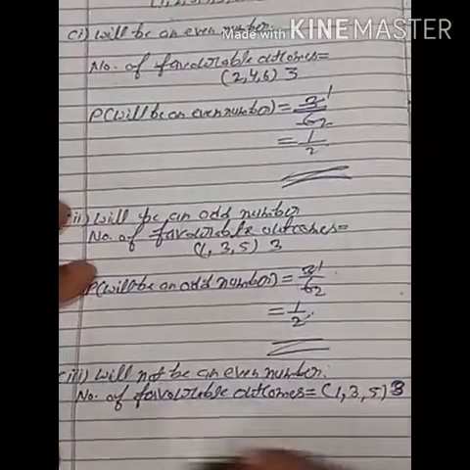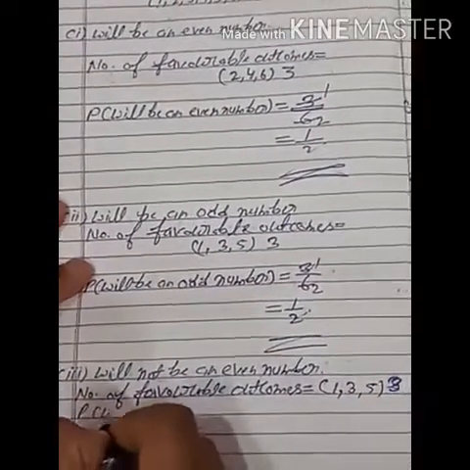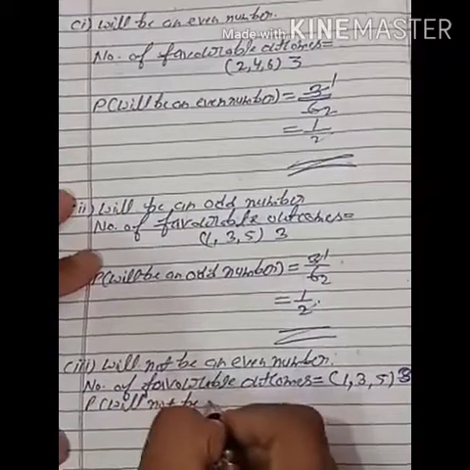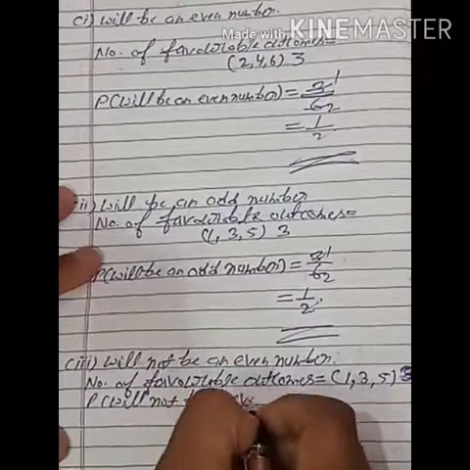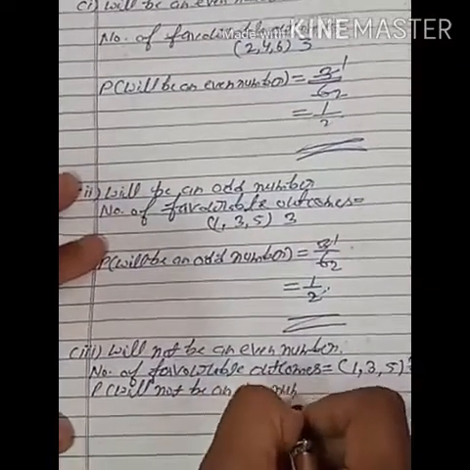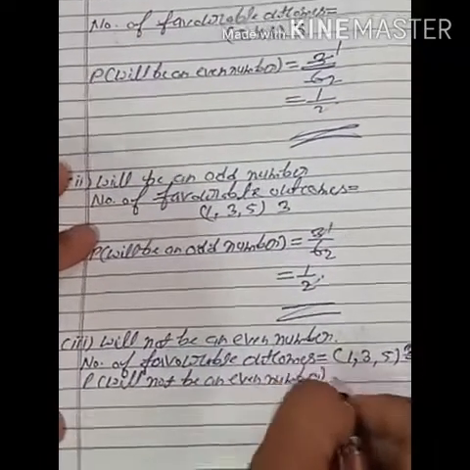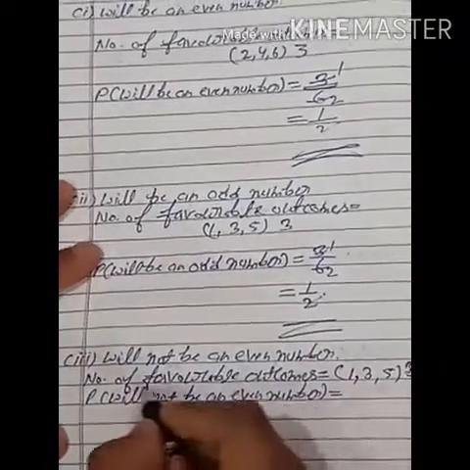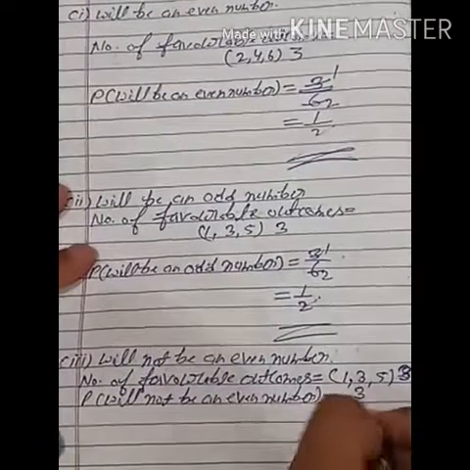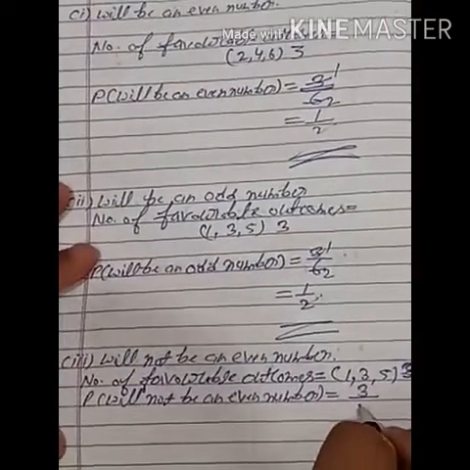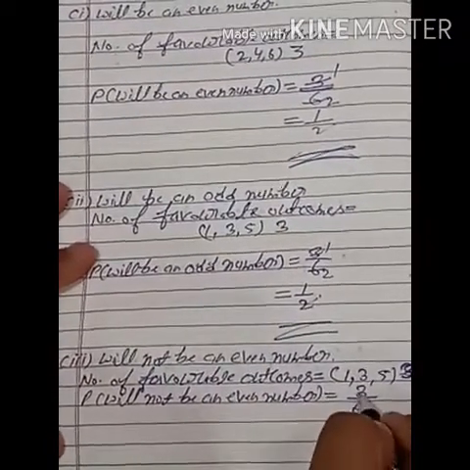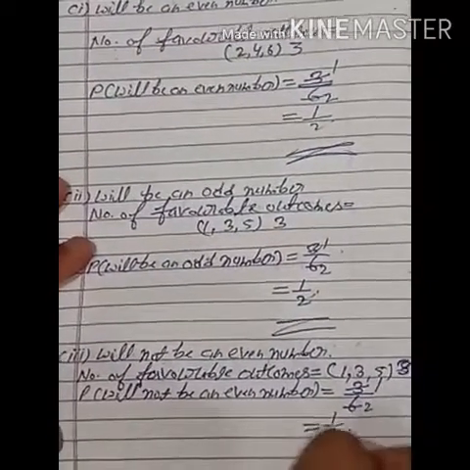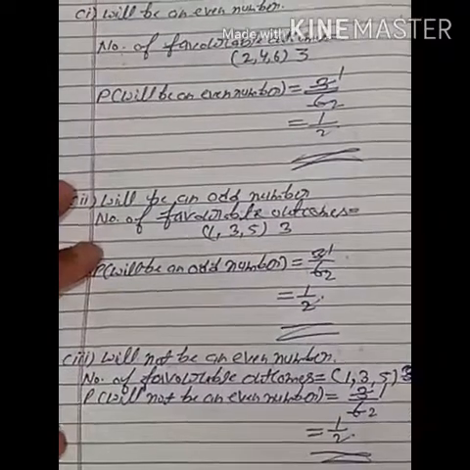So now students, P of not an even number. It means odd numbers we will take. So how many favorable outcomes? 3. Total number of outcomes are 6. So 3 upon 6, it means 3 ones are 3, 3 twos are 6. So 1 upon 2 is the probability of not an even number.